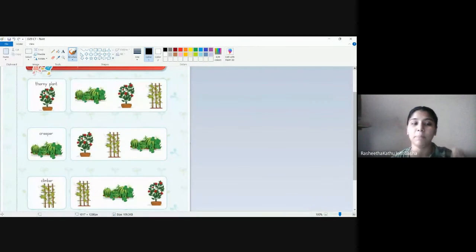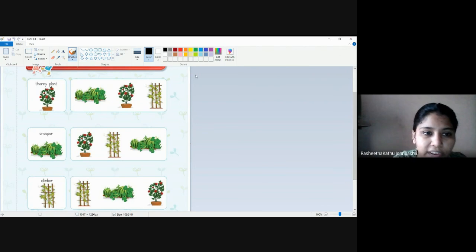Thorny plants are nothing but plants that have thorns on the stem. Thorn, it will be prickly, dear. You cannot just go and pick it up. Like the aloe vera plant, if you have noticed, or the cactus plant, you can see the thorns on it. Those plants are called thorny plants. The ultimate example is a rose plant. So first is the thorny plant.